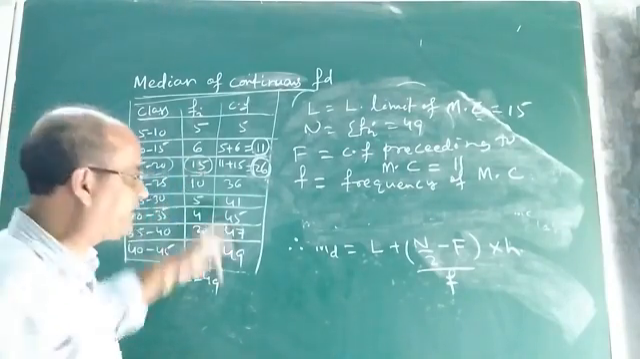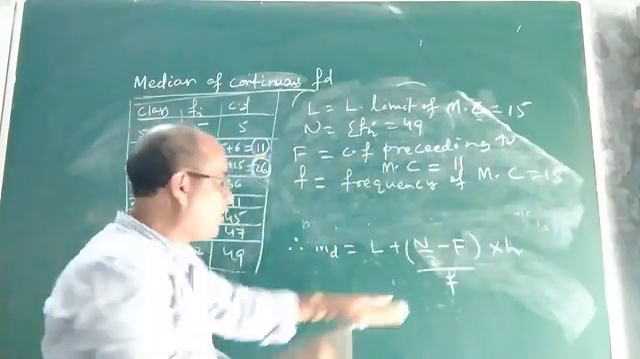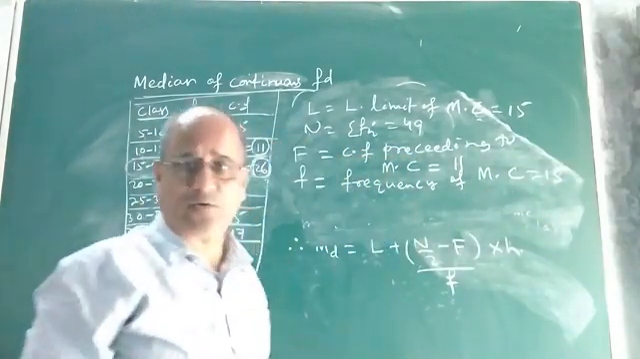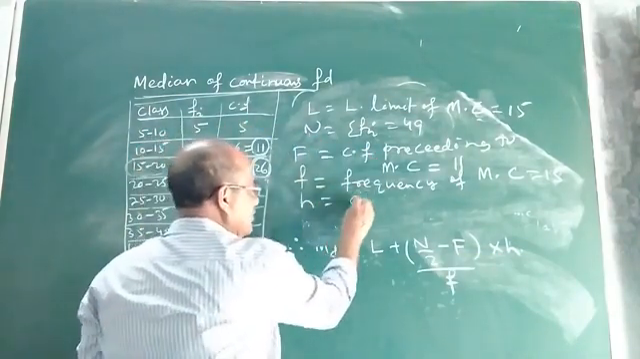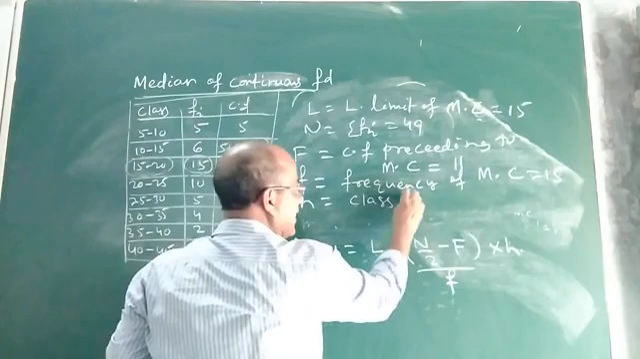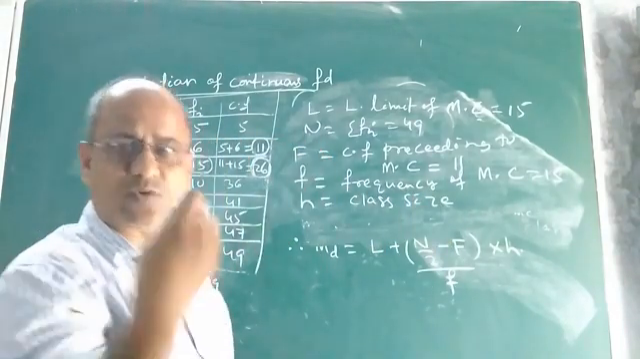And what is the frequency? 15. So the value of small f will be 15 in this particular case. Now what is h? H is your class size, or size of the class interval, or width, you can say. It is the class size or width.